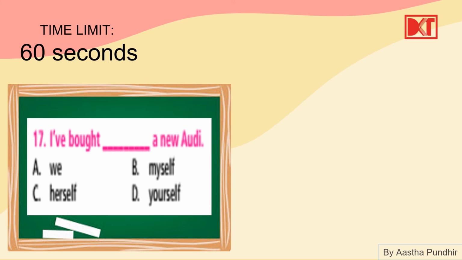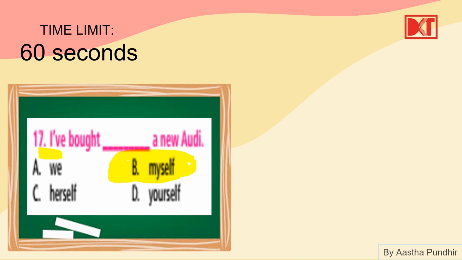Okay, here I've bought dash a new Audi. I've bought we, I've bought myself, or I've bought herself, or I've bought yourself. Now here the correct answer is B. I've bought myself a new Audi. Why myself? Because here you see I. This is what? First person singular. So with that we use myself.